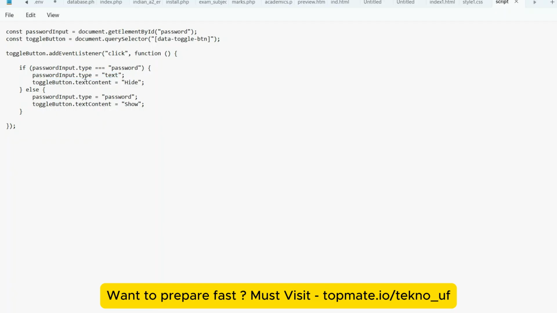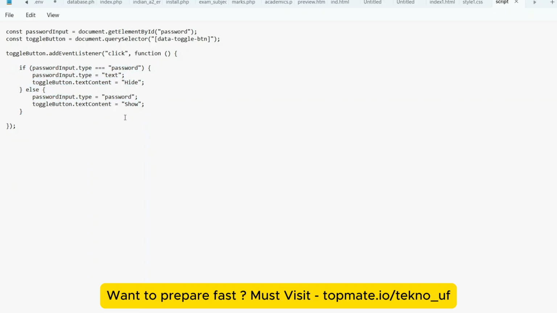Now if the type is equal to password, and if the password dot type is equal to text, we have to change the type equal to text, and toggleButton dot textContent should be hide, because after you click on the show button it should be hide, and after you click on the hide button it should be show, right? So as it is. Okay, so the same thing we have done here as well. You have to do the same in the else part. Okay, I hope you understood.